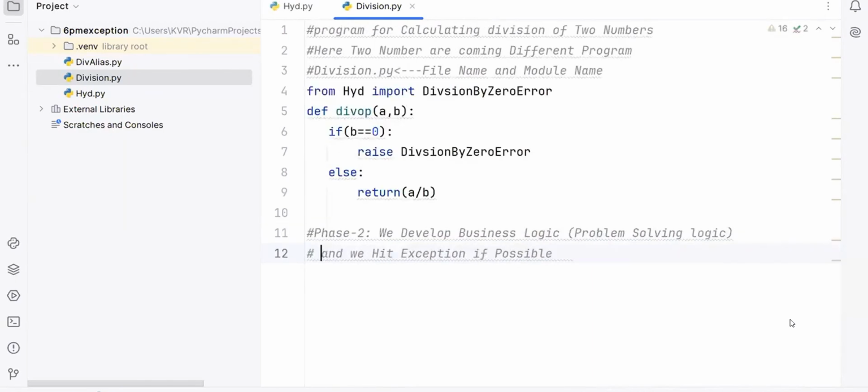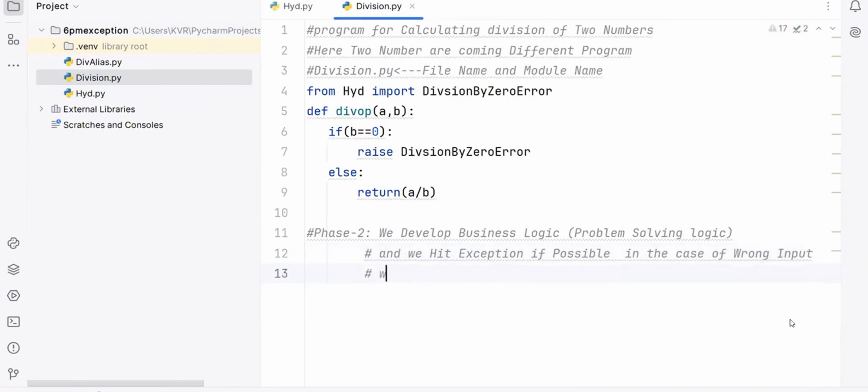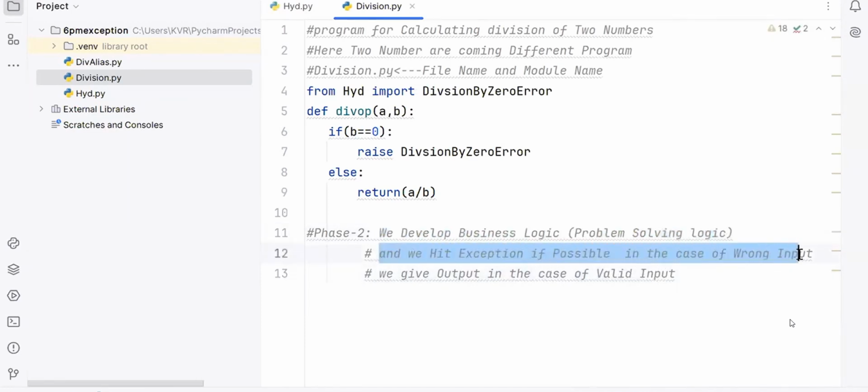And this I will write. We hit exception if possible, in the case of wrong input. We give answer, that is, we give output, in the case of valid input. That's all. We develop business logic in what way? We hit exception if possible in case of wrong input, and we give output in the case of valid input. That's all. This comes under division.py.